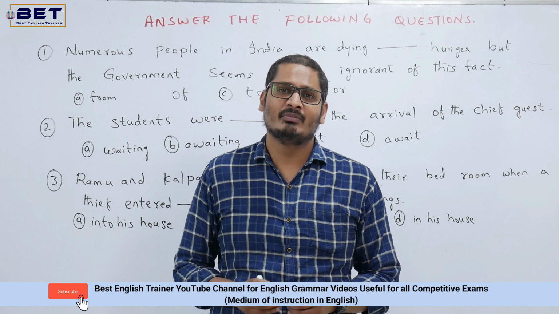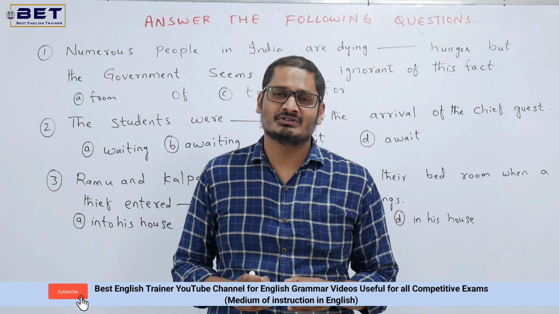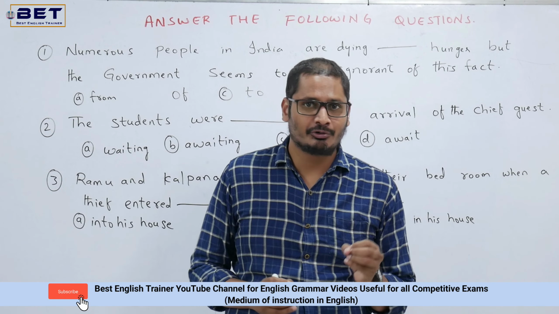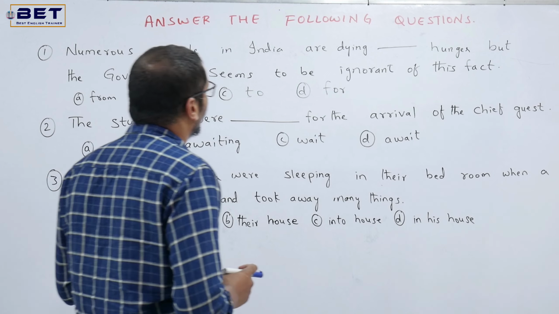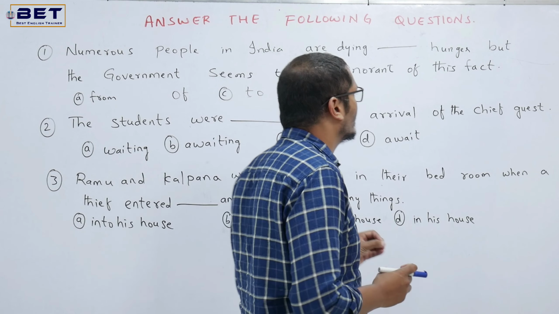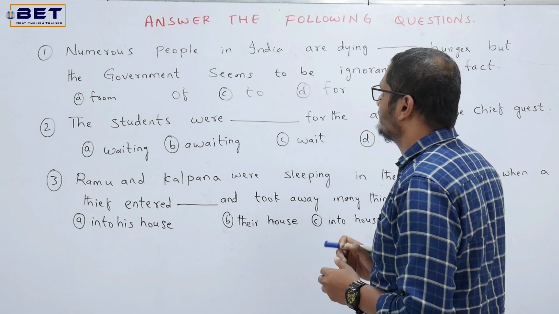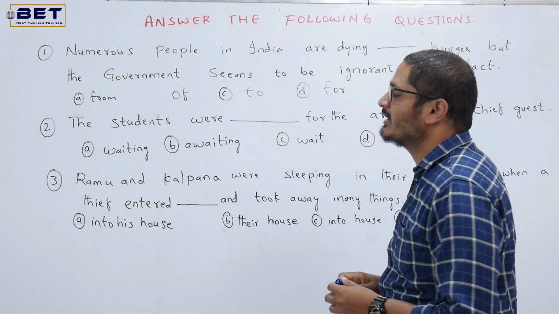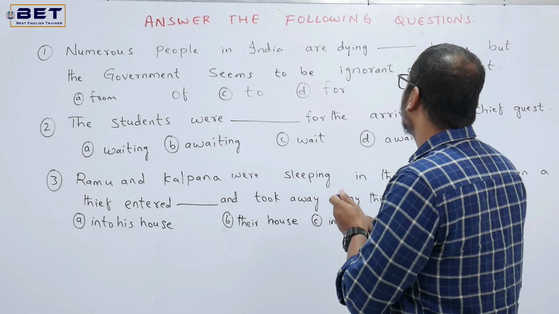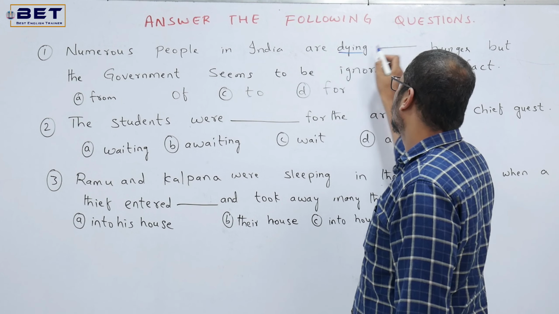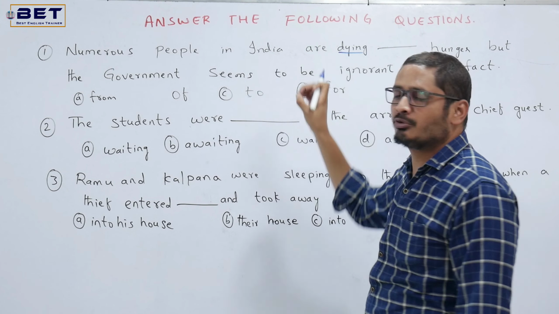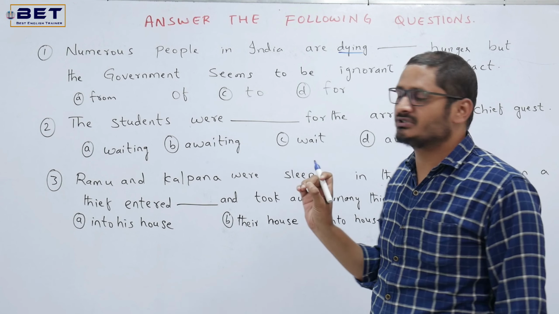In this video, we'll be discussing 3 important questions which were asked previously. So let's look into the first question. Numerous people in India are dying hunger, but the government seems to be ignorant of this fact. For this, we have 4 options and we need to write the exact answer over there. Here, we have the word dying. So this is a question pertaining to the prepositions.